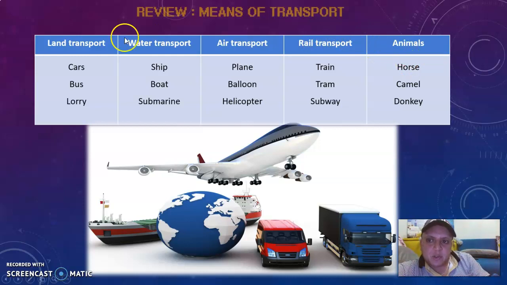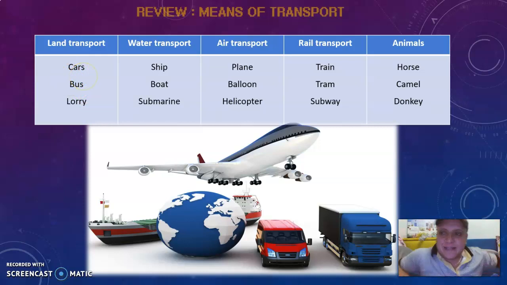For the land transport, we've got the cars, different cars and jeeps and things like that. We have got the bus and the minibuses, you know. We've got the lorry. These are 3 examples. Of course, we have a lot of means of transport that we can consider as land transport.